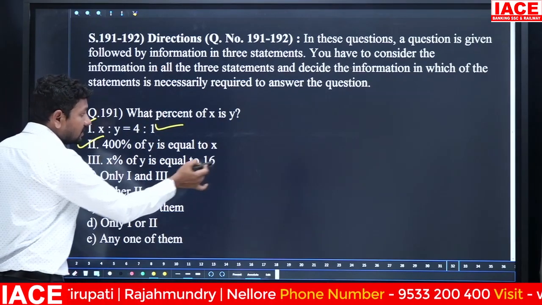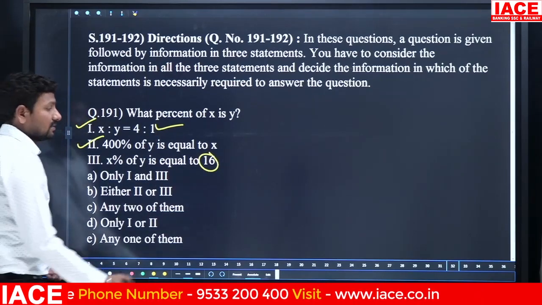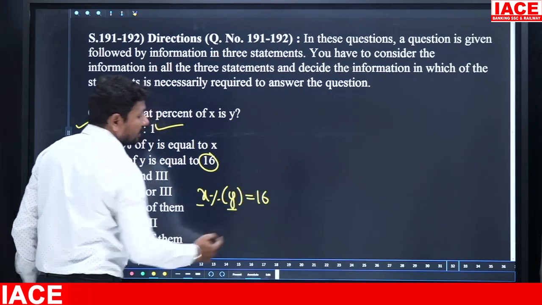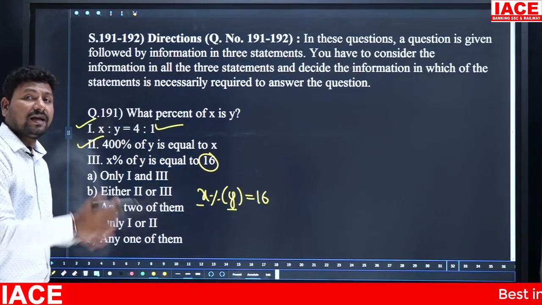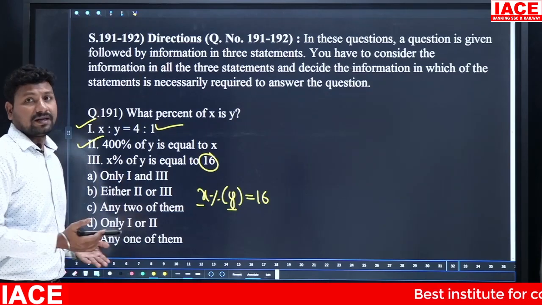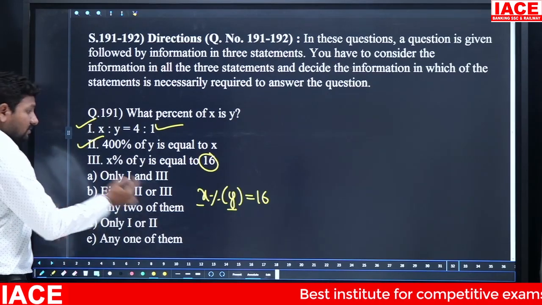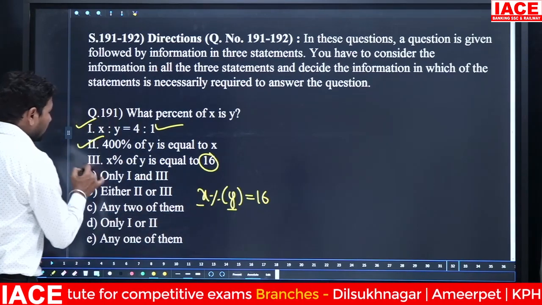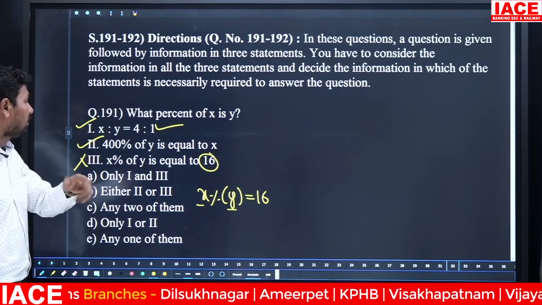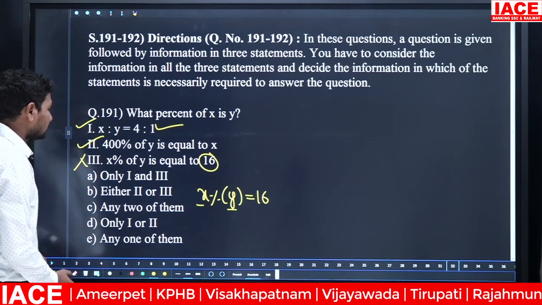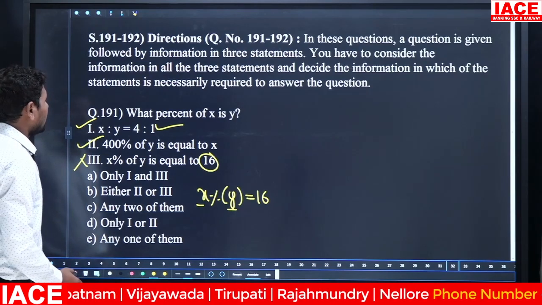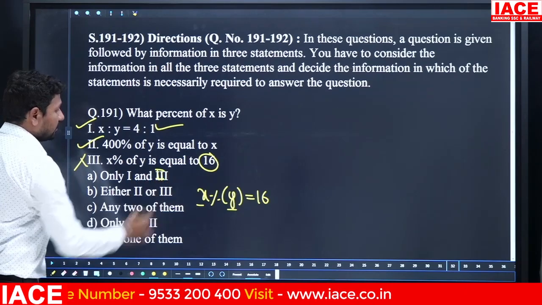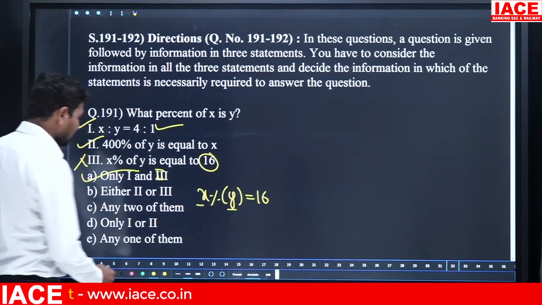X percentage of Y is equal to 16. Then what can we assume for the X value and Y value? 4 4s are, 8 2s are, 2 8s are. What can we assume? It is too hectic. That means the assumptions are many and we are unable to assume X comma Y perfectly. Then statement 3 is not supportive to getting an answer. That means we require only 1 and 2. Basically it is required only 1 and 2. Option A.